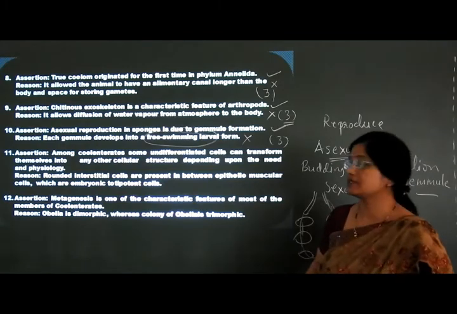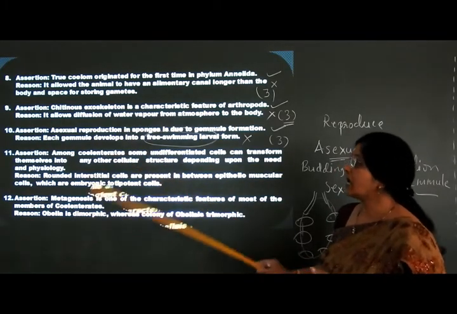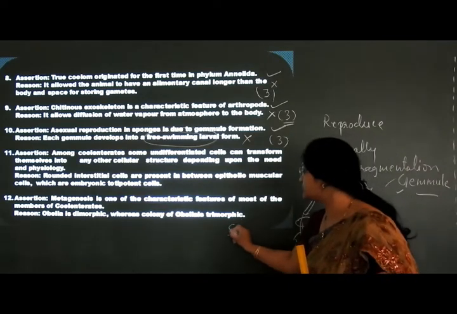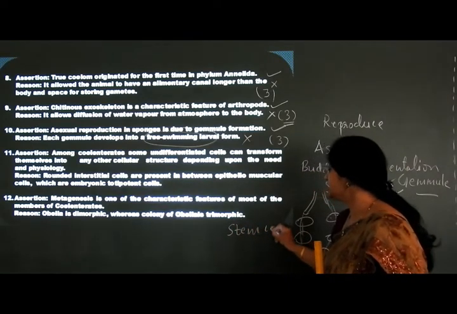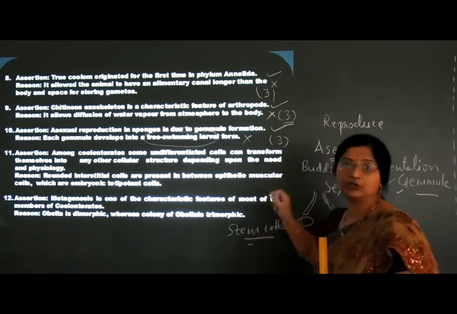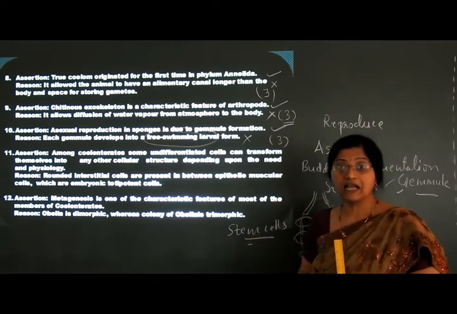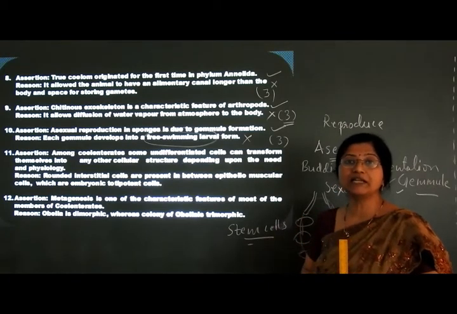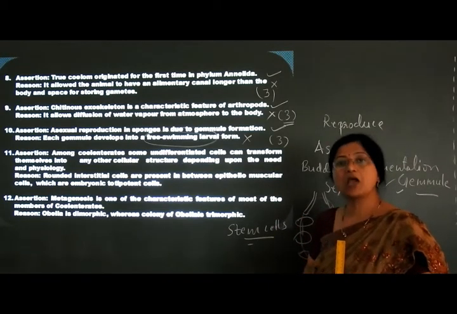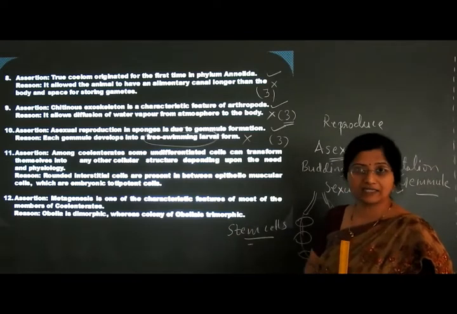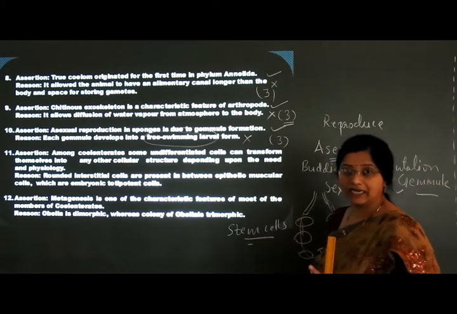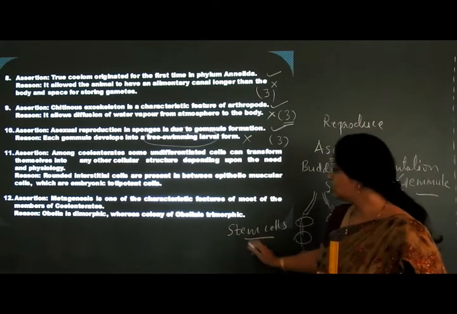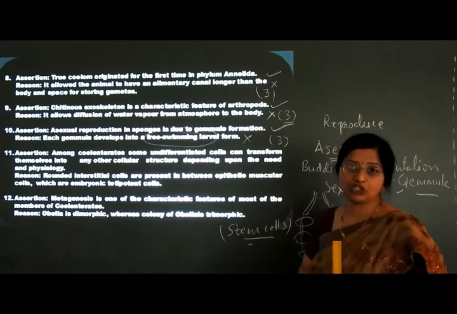What exactly does it mean? Coelenterates have undifferentiated cells like stem cells, which can differentiate into any type of cell as the body of the coelenterate needs. Whatever type of cells are required, endoepitheliomuscular cells or maybe cnidoblast cells, these cells can transform into different types of cells. So they are stem cells which are undifferentiated.